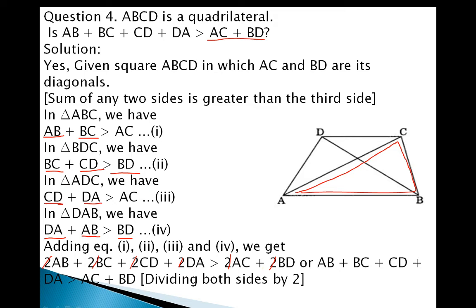So AB plus BC plus CD plus DA is greater than AC plus BD, which is hence proved. So this question is also very important.